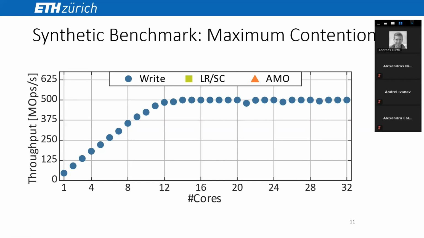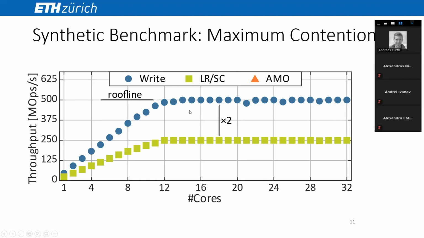Because the memory controller, which also runs at 1 gigahertz, can handle 1 read or 1 write every second cycle, it saturates at 500 megaops per second. So this is the roofline of this system. Now, load reserved and store conditional pairs achieve half of that because they consist of 2 transactions, 1 load and 1 store. This means that they fully utilize the bandwidth of the memory controller, and the ATUN is not a bottleneck for them.